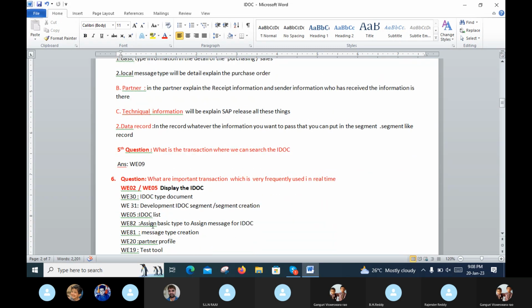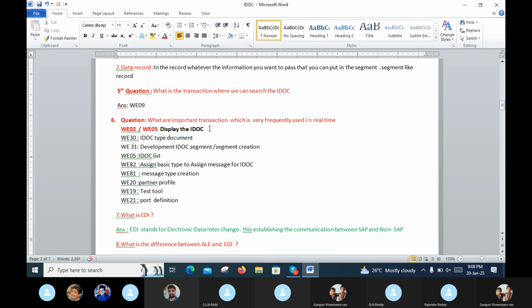And sixth question. What are the important transactions which are very frequently used in real time? First of all, WE02 to WE05, when we are displaying the IDOC. WE30, IDOC type document. WE31, development of IDOC segment and segment creation.